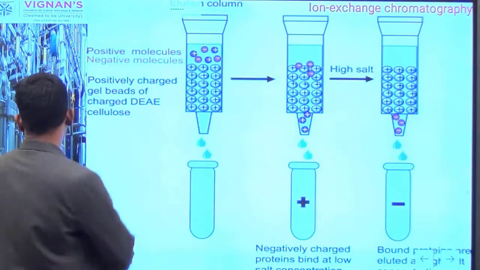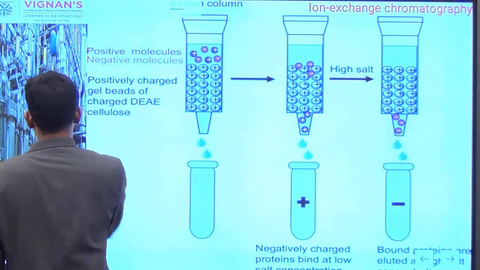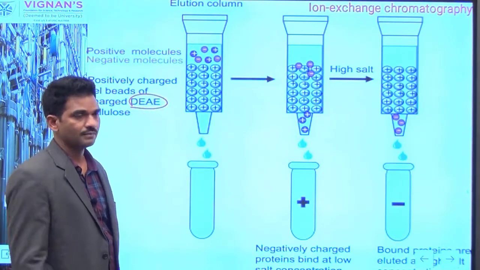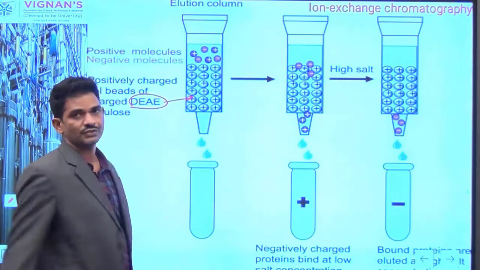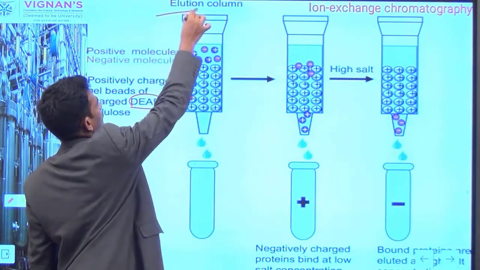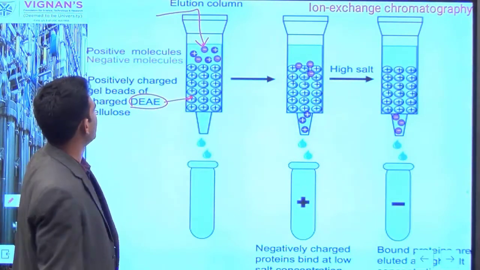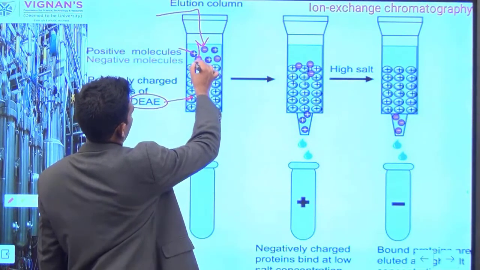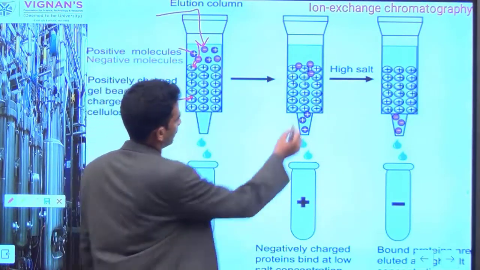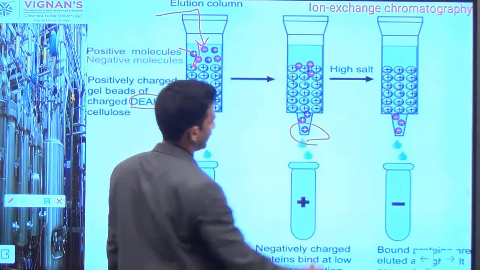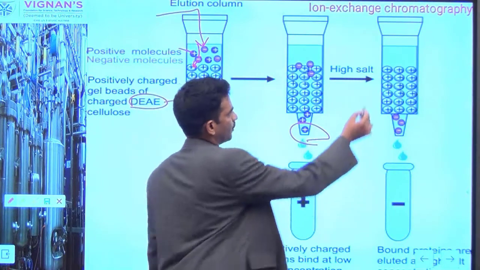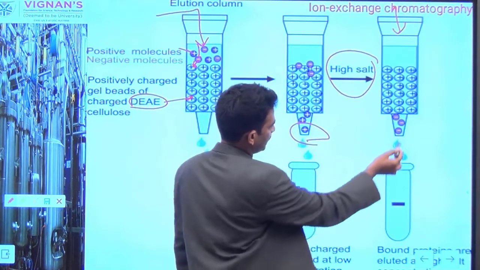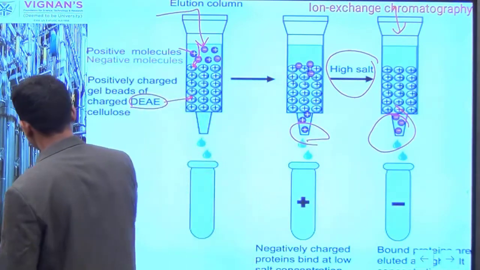So you can see here a column can be packed with a matrix material. We have packed with an anion exchanger, that is a DEAE column. So this column is positive in charge. From the top side of the column we can pump the feed. Now the feed contains both positive and negative molecules. So all negative molecules, on the surface of a desirable protein, they can bind here. Other molecules can be eliminated. Later the bound molecules, by using high salt solution, you can pump from the top of the column and you can selectively recover your bound molecules.